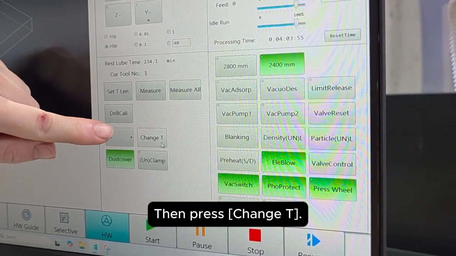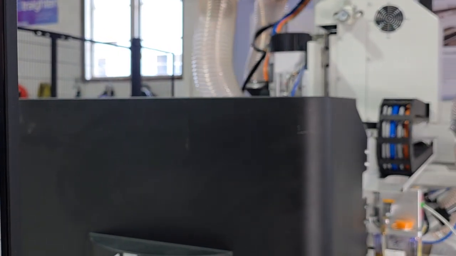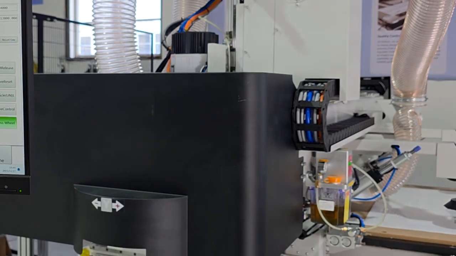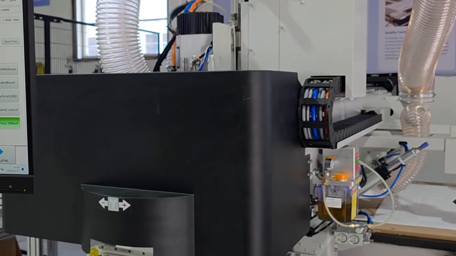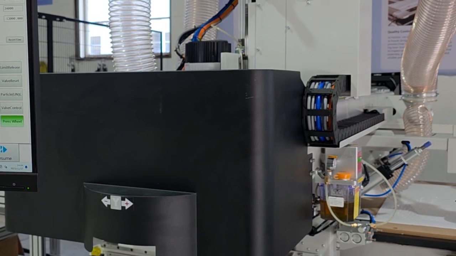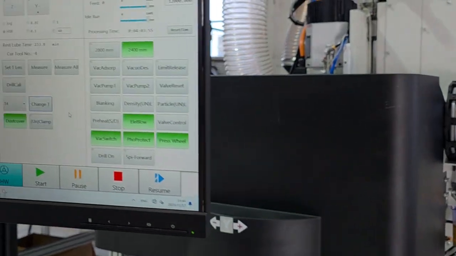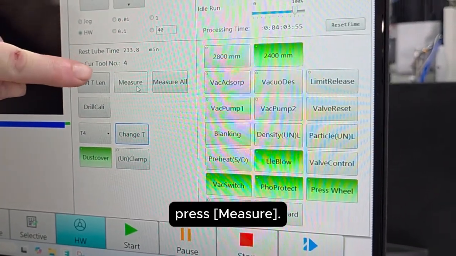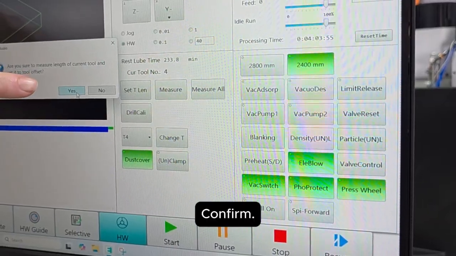Then press Change T. To measure the tool currently in the spindle, press Measure. Confirm.